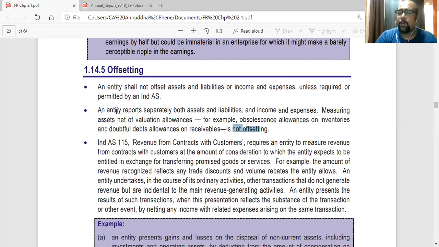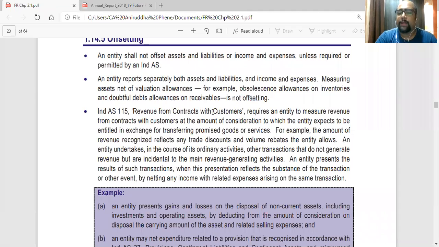So Ind AS 115, revenue from contracts with customers, requires an entity to measure revenue from contracts with customers at the amount of consideration to which the entity expects to be entitled in exchange for transferring the promised goods or services. So there also they have given how the revenue should be measured.